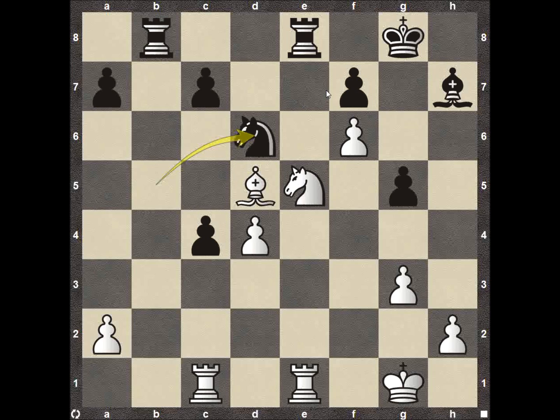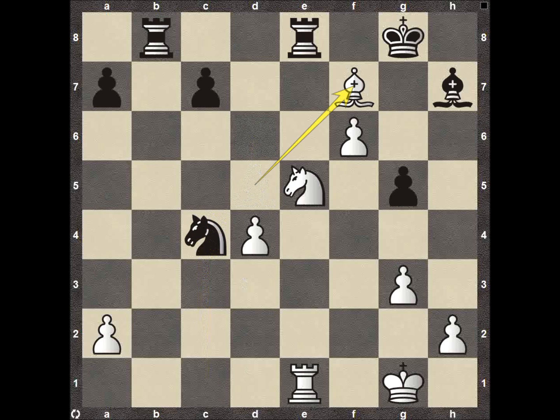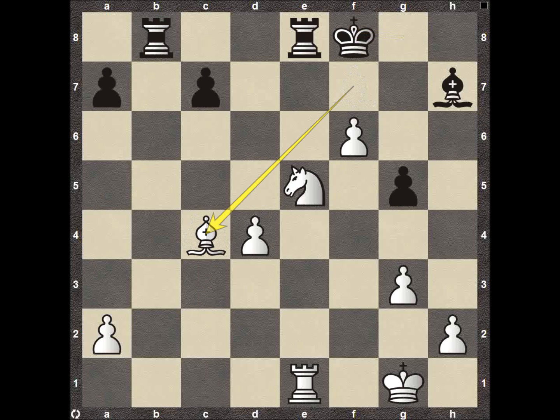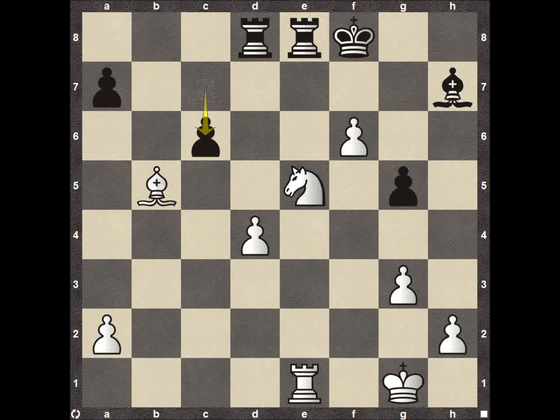But knight to d6 does stop this, but now all of a sudden rook to c4, and even if the knight takes, then we just see check, and after the king moves, the knight is going to fall. The knight's now threatening to come up here to d7, so we can see rook d8 trying to stop that. Bishop to b5 now attacking this rook. It just gets really, really complicated. You could try to stop it if you want to with pawn c6, but just start to gobble up material.